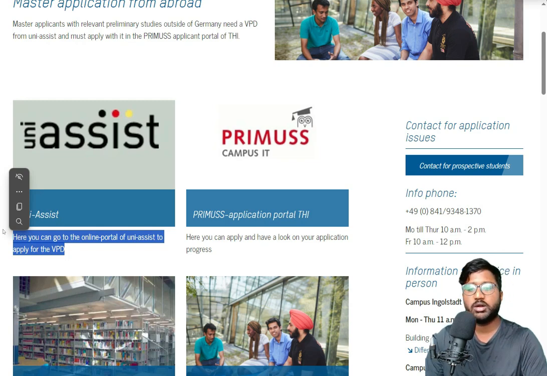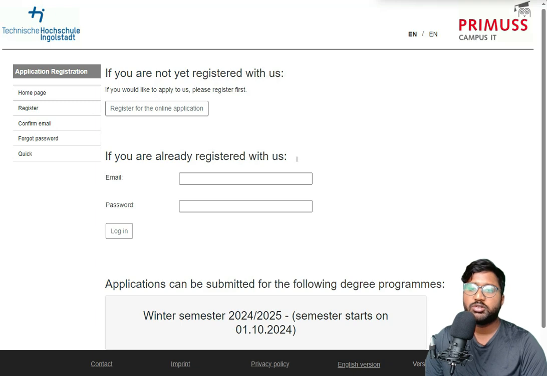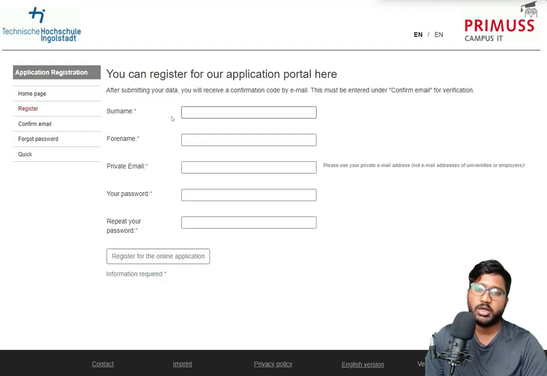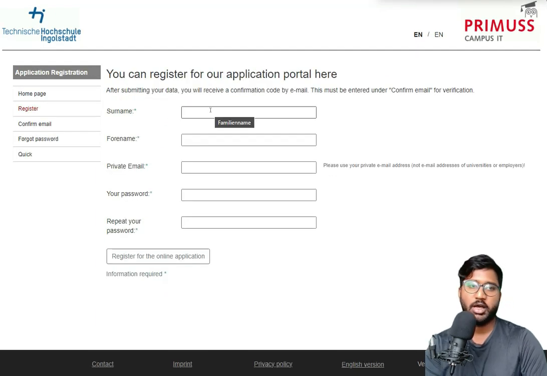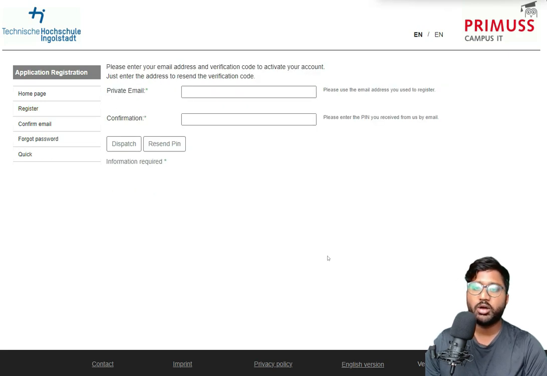Don't forget that. Then you can click on the application portal that they have. Here you just have to register for the online application. I will register as usual. Then we will get a notification. So now I have filled in all necessary registration details with my full name, my private email ID and the password that I chose. So you can click on register at the application.